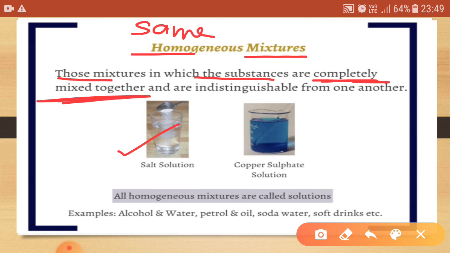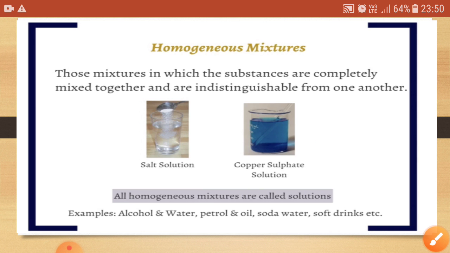We cannot distinguish the particles of salt and water because it is a clear solution and completely mixed. Similarly, a copper sulfate solution is also a homogeneous mixture, and all these homogeneous mixtures are known as solutions. There are a lot of examples also, like alcohol and water, petrol and oil, soft drinks, etc.